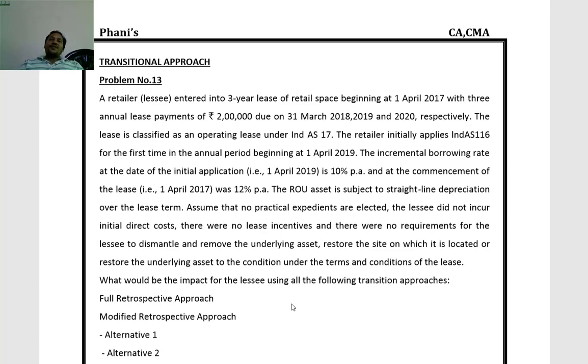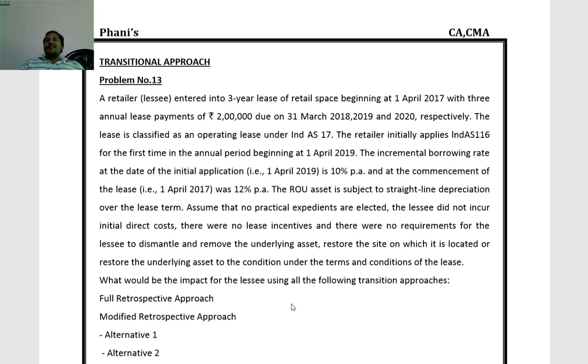Transitional approaches. We have already entered into the lease. The lease is effective, and in between, Ind AS 116 applicability arises. So the lease is already existing. Then how do we account for these types of leases?